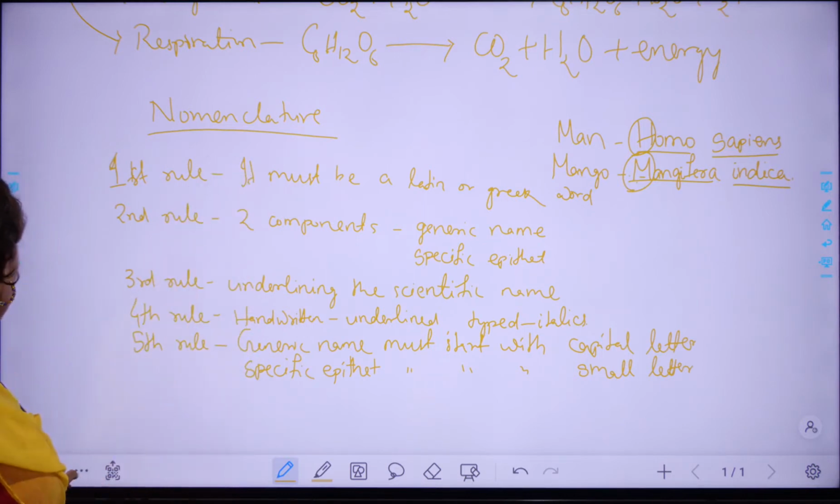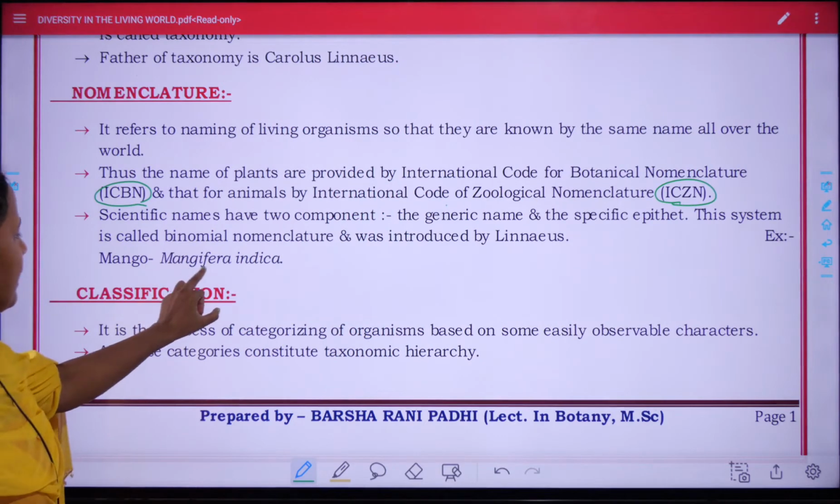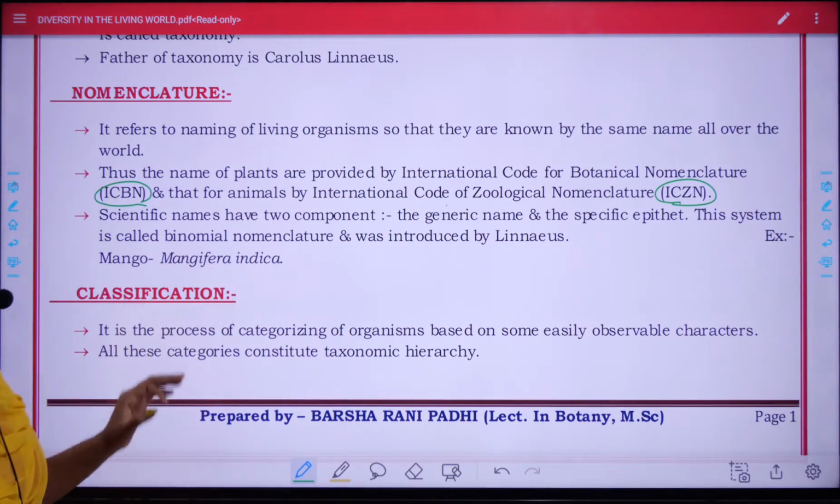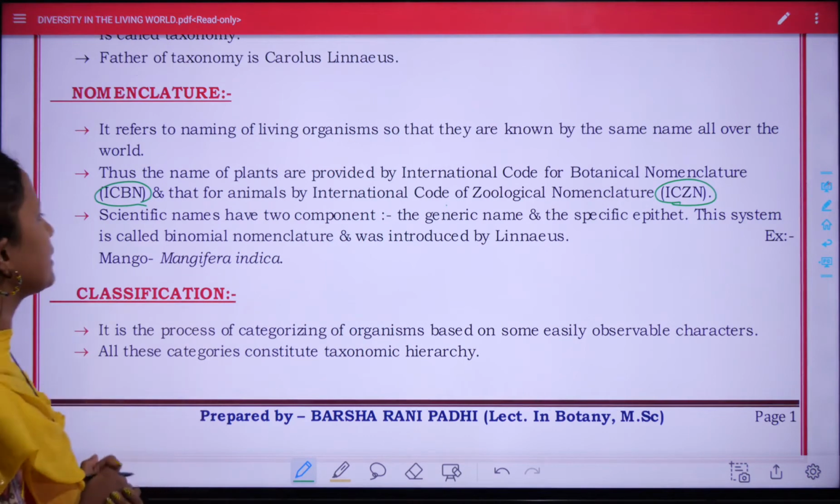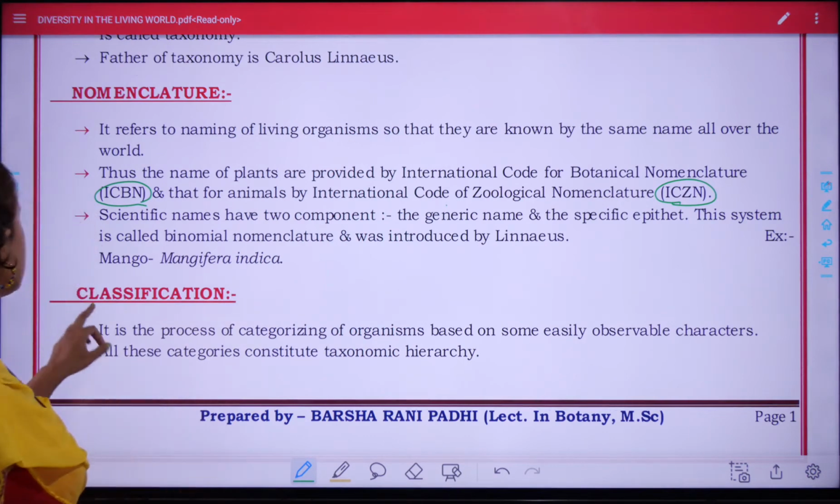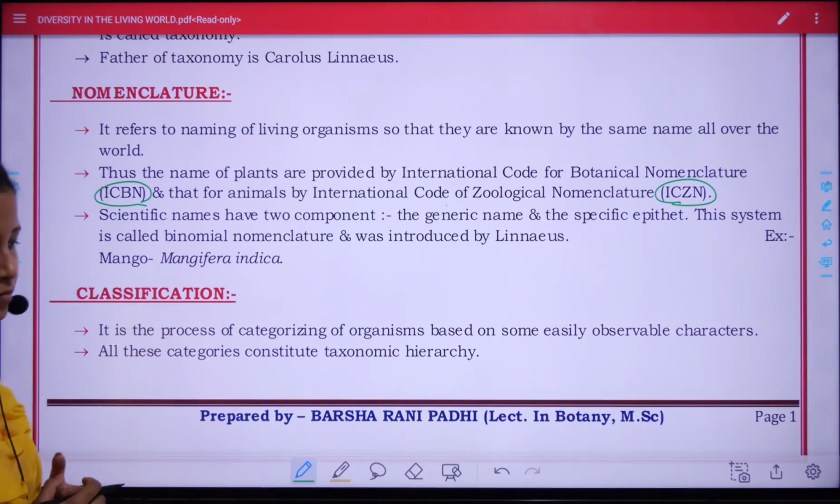So here see, Mangifera indica is written in italics. It is typed, hence it is written in italics. So this is nomenclature. Next, let's discuss classification.